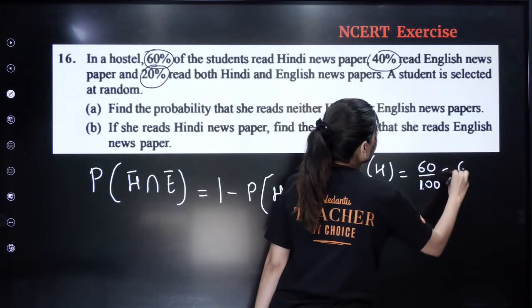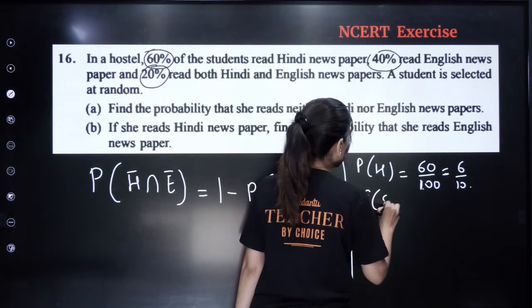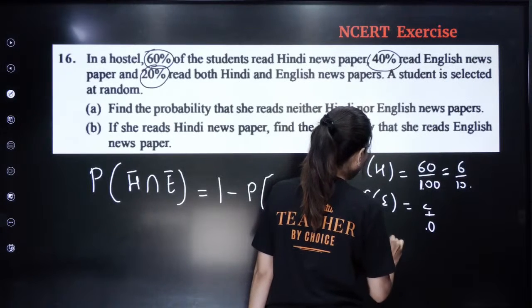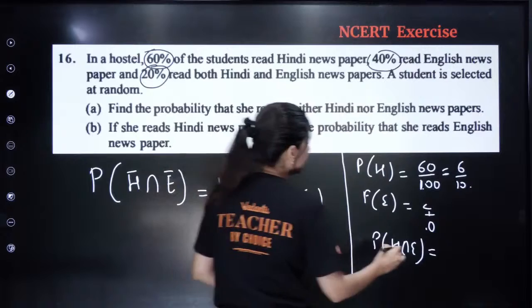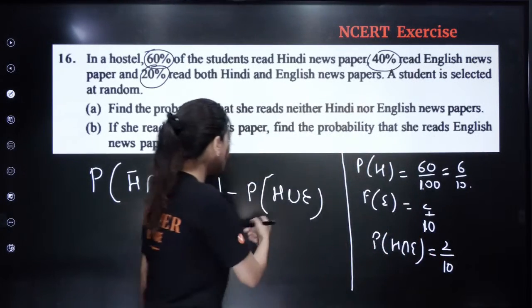Right? 6 by 10. Probability of English is what? 4 by 10. Similarly, probability of Hindi intersection English, who is going to tell me? 20, so 2 by 10. Right? Now you just need to plug in the formula.